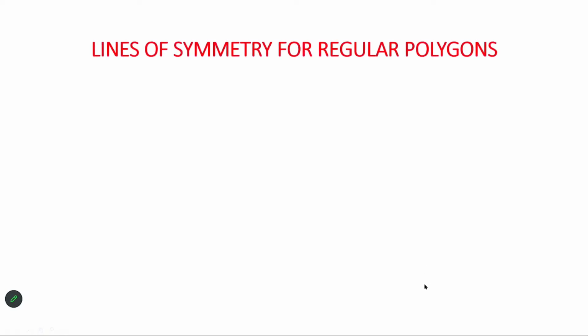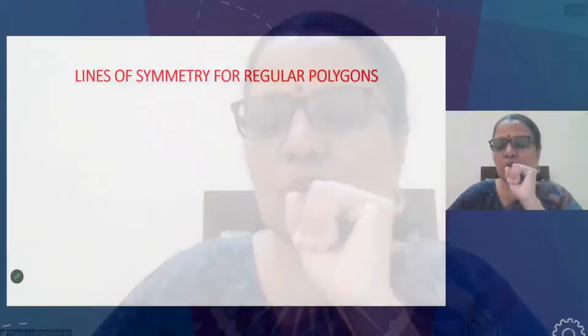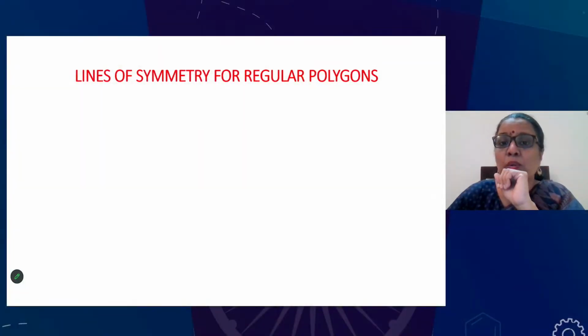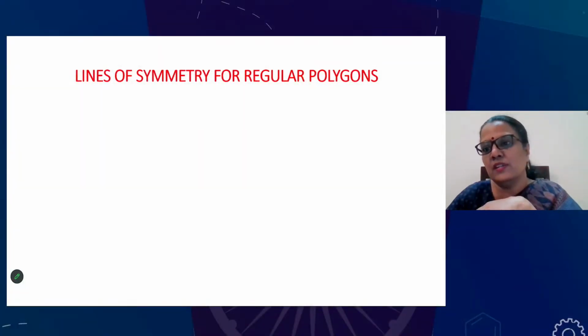Alright, ma'am, having understood symmetry, especially for polygons and certain other objects as well, one pertinent question that remains is what kind of mistakes do students generally make while solving problems related to symmetry? Okay, while doing these questions, they will get confused between the concepts of congruent figures and symmetrical figures.